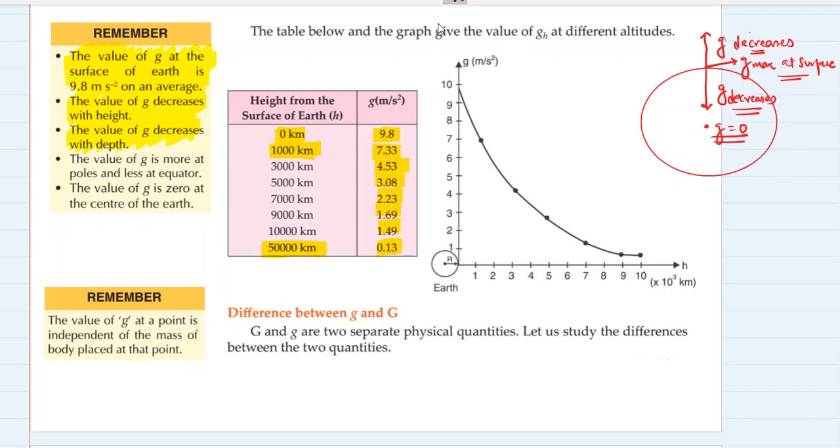Very few people know this. Acceleration due to gravity, and you can say force due to gravity. Since acceleration becomes zero, the force due to gravity also becomes zero at the center of the Earth. See, if you ask me at what height the acceleration due to gravity becomes zero, we know that at 50,000 it becomes 0.13. So a little bit more than 50,000 kilometers, it will become zero.